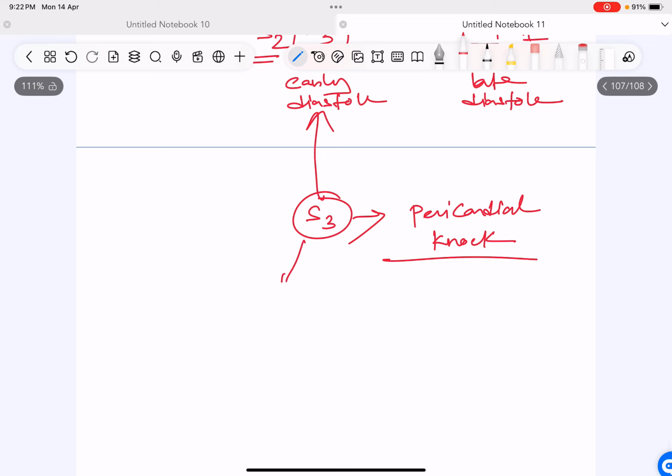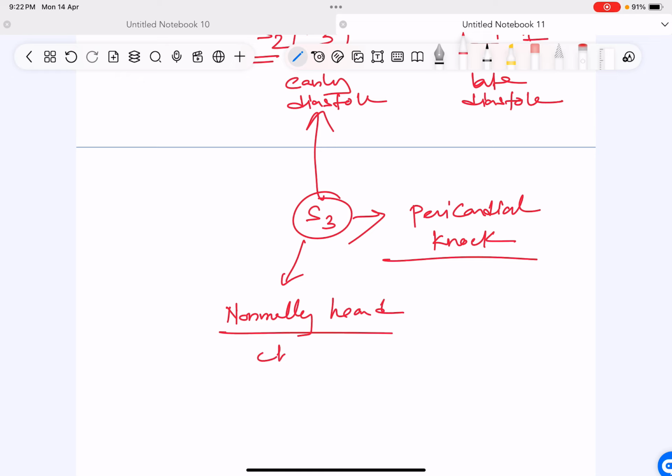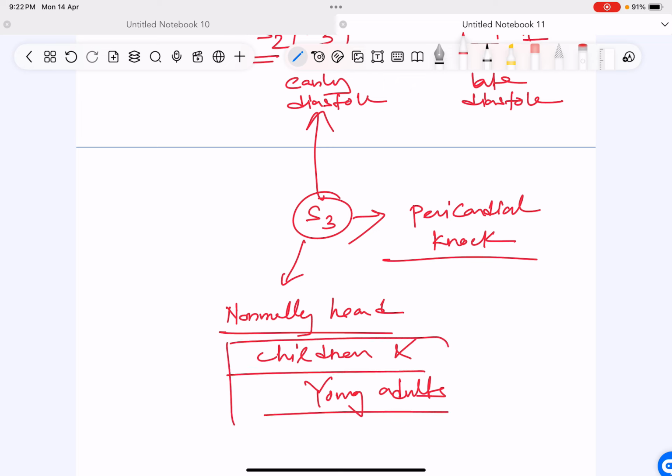Let me tell you, S3 is normally heard in children and young adults. But in an adult person, suppose aged above 40, you will not hear S3, because S3 is heard due to rapid filling.